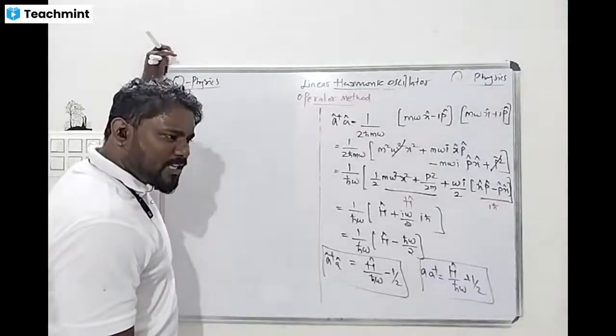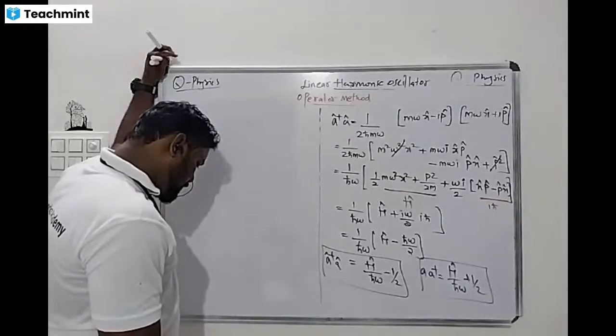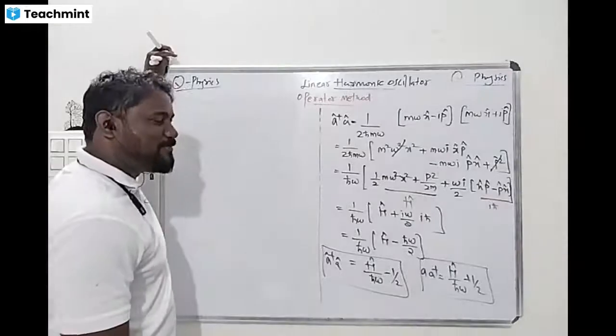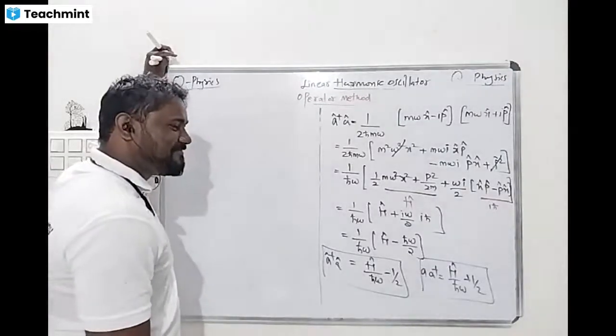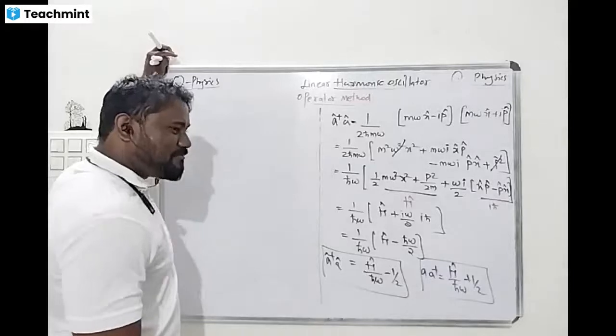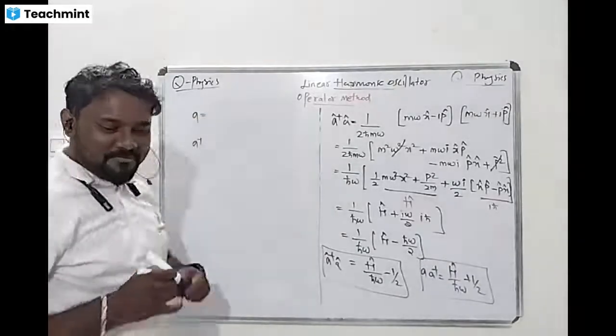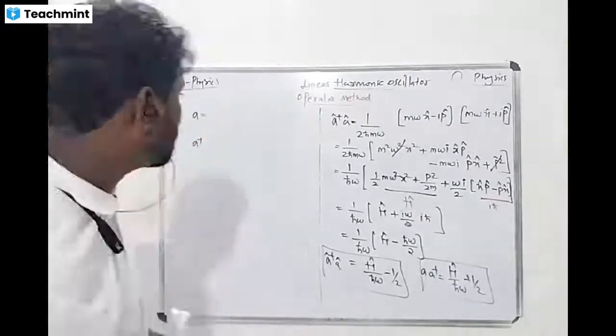Yes, sir. Tell me ma'am. Okay, Vidya ma'am, tell me. H cap by ħω plus 1 by 2. My question is the A dagger formula. Oh, okay, sir.